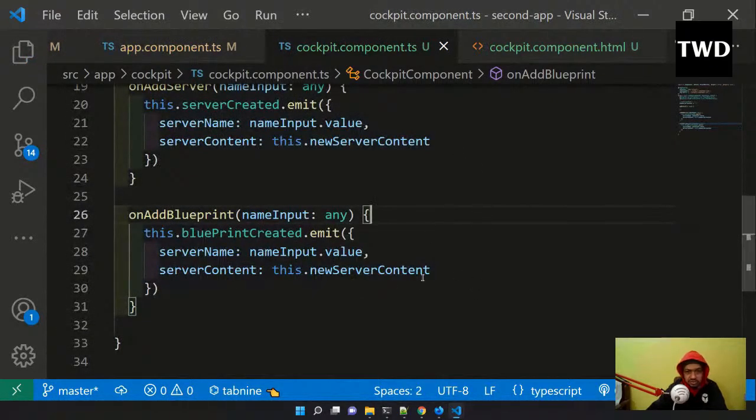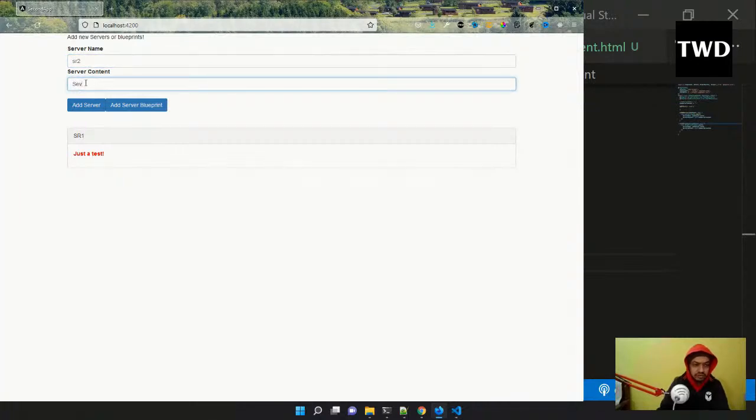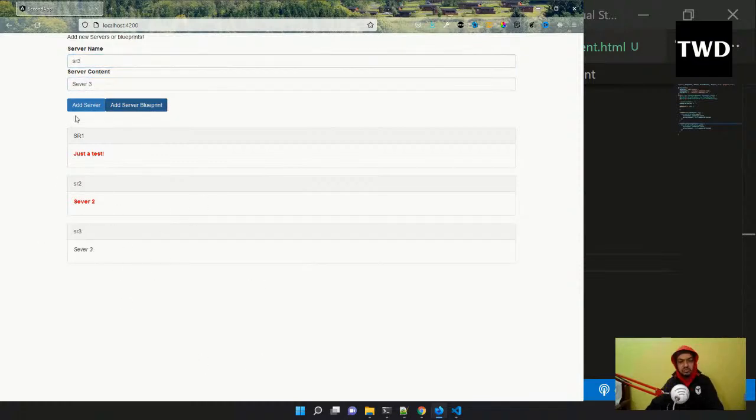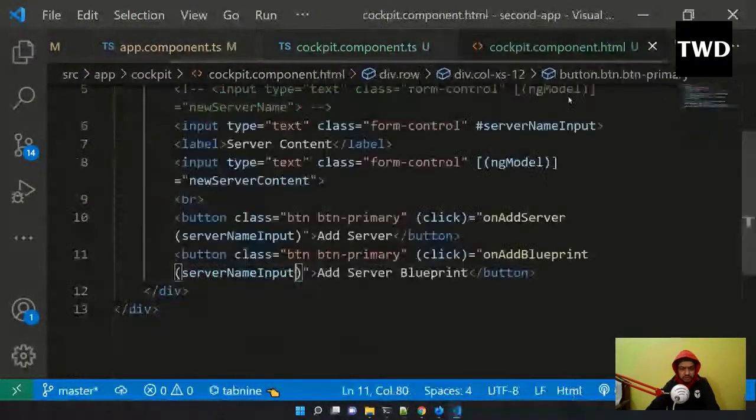So now let us go back, and here server 2, add server, server 3, add blueprint. So both of these things are working. So this is another way to do it. This is known as a local reference way, just showing that.